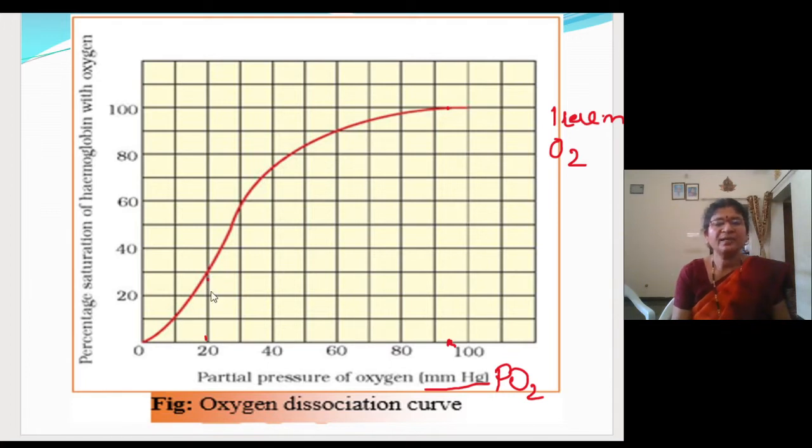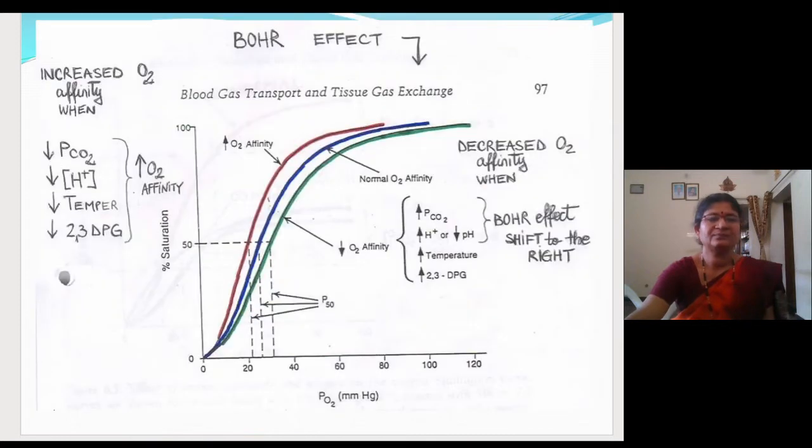So that is how you will come to know the saturation of hemoglobin with the oxygen at different partial pressures. So here a normal sigmoid graph is given. Fine. Now what will happen under different conditions? Let us see in the next graph. So here the middle one is the normal one. This middle graph, in the sigmoid form, is the normal curve which we get